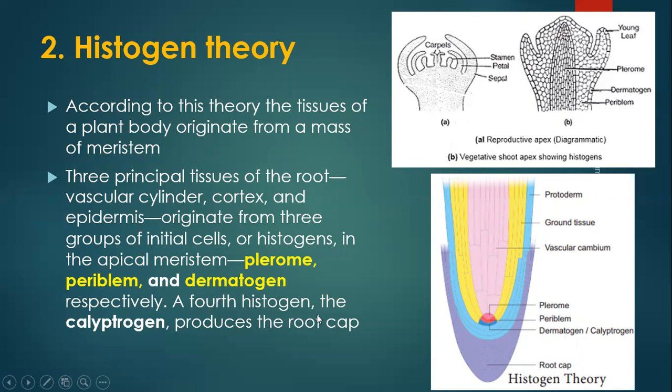A fourth histogen, the calyptrogen, produces the root cap. When we study the anatomy of the root cap of different plants, a fourth type of tissue system is also present, known as the calyptrogen. This is also known as the dermatogen in the root system, present below the periblem, while the plerome is present above the periblem. This fourth type of tissue is present in the root system.